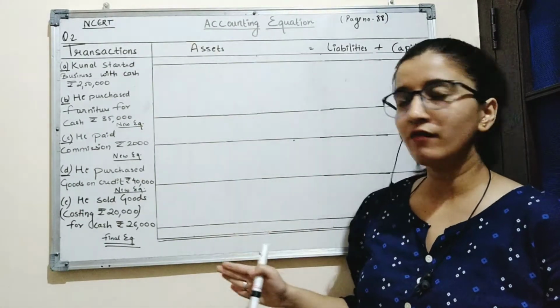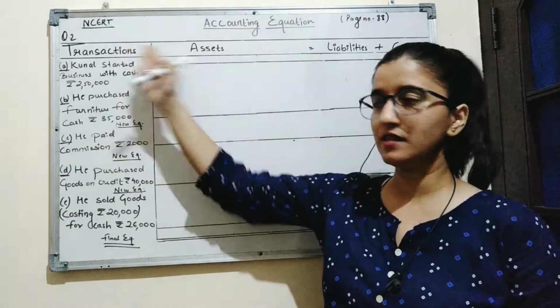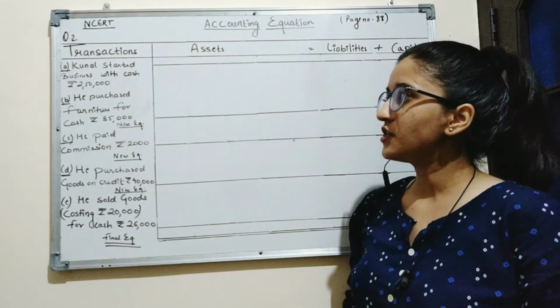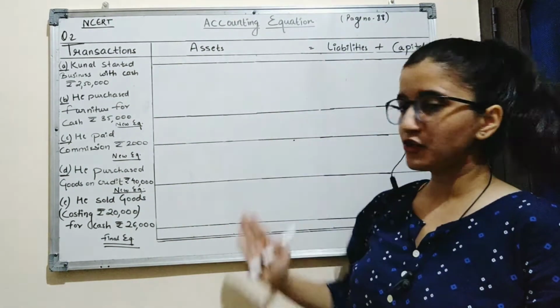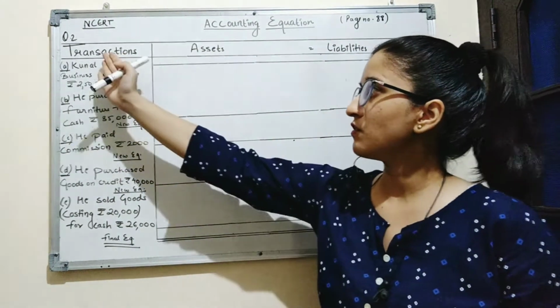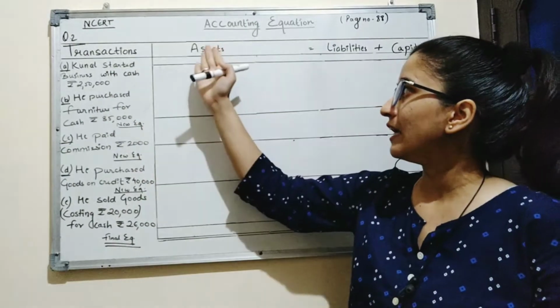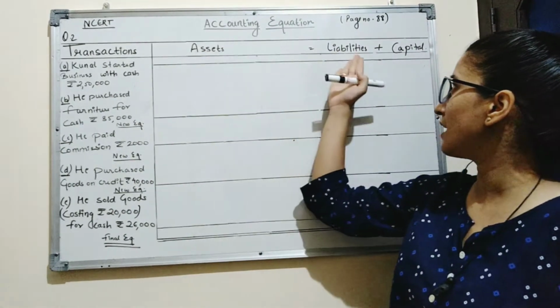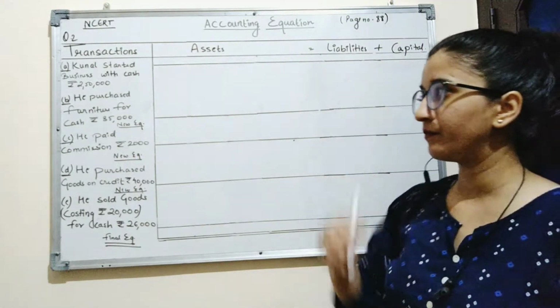So here we will be solving question number 2 of NCERT, page number 88. Now, according to the question, here is the format of accounting equation. First, we will record the transaction. Then we will represent the accounting equation, which is assets is equal to liabilities plus capital.